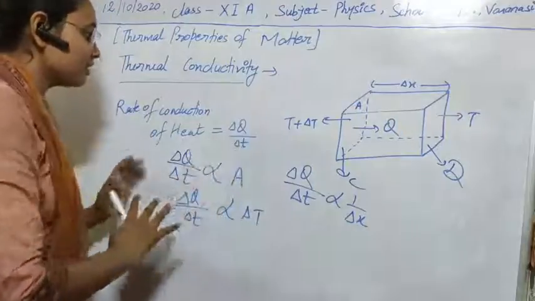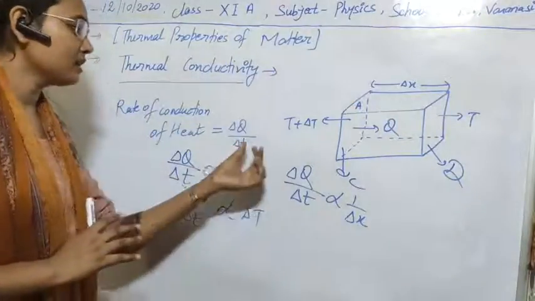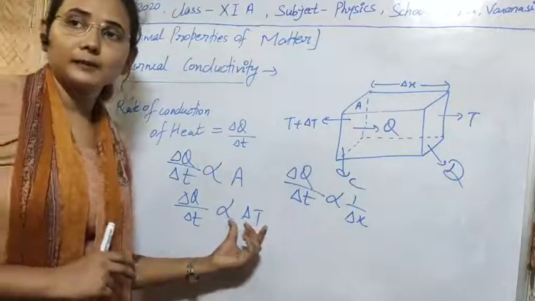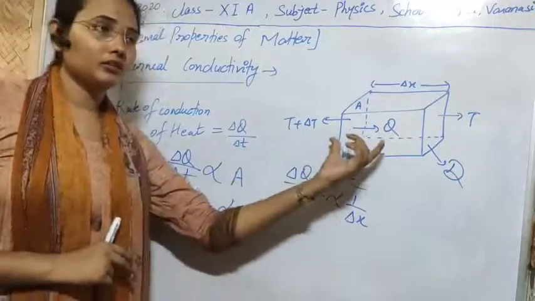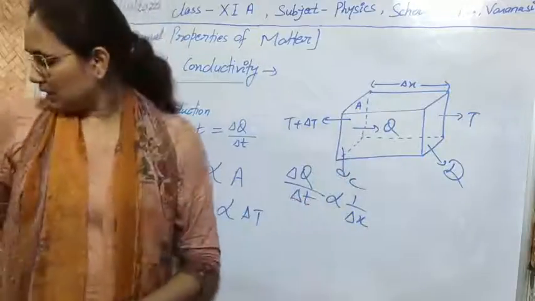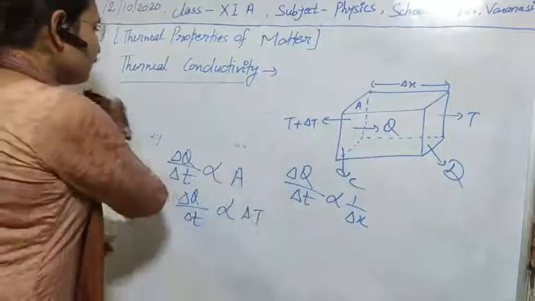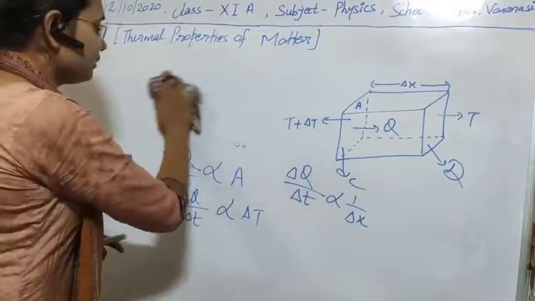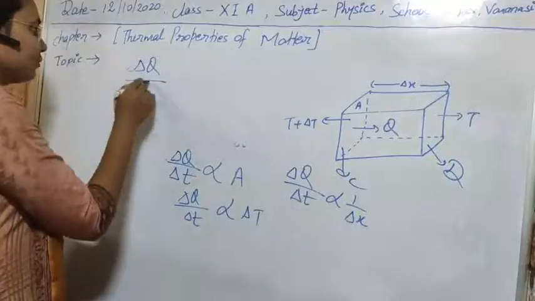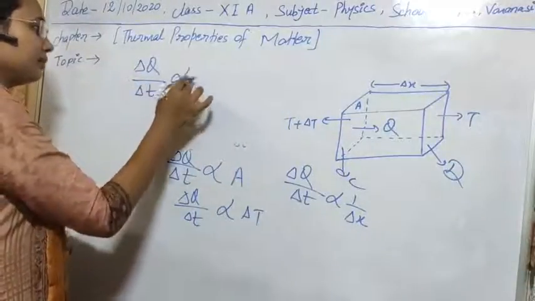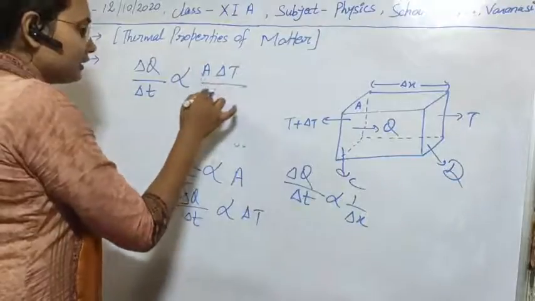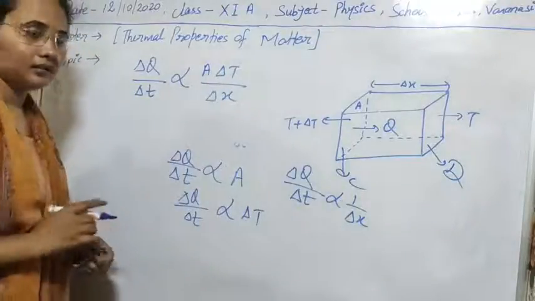Means the rate of conduction of heat depends on three factors: the area of the faces, the temperature difference between the two faces, and the distance between the two faces. If we summarize this observation, then we get delta Q by delta T is directly proportional to A delta T upon delta X. Clear?